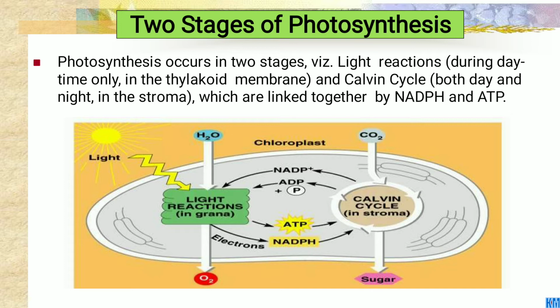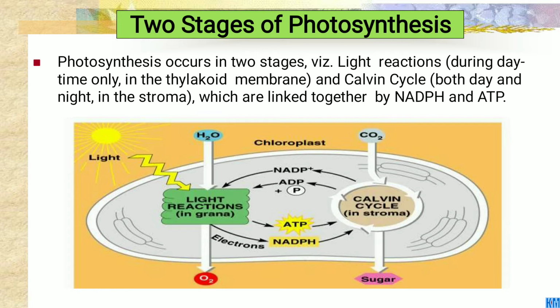Then, the different stages of photosynthesis. Photosynthesis occurs in two stages. The first is the light reaction. The light reaction happens only in the daytime, and it occurs in the thylakoid membrane.